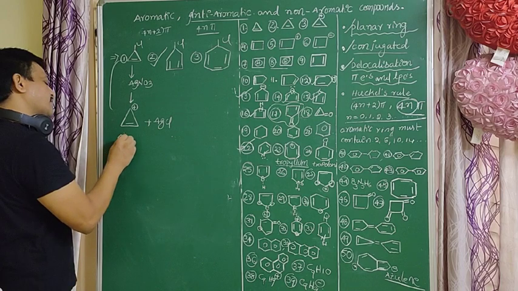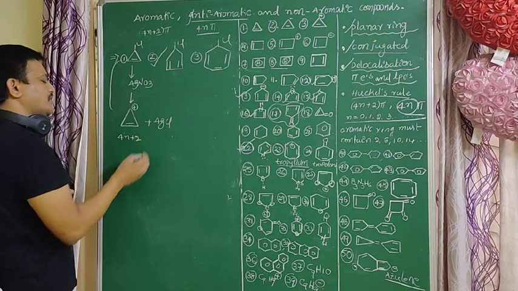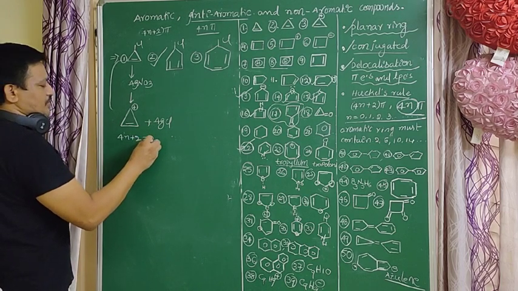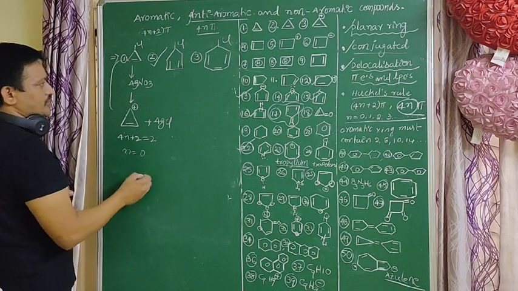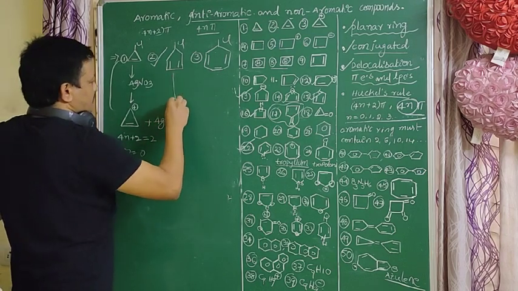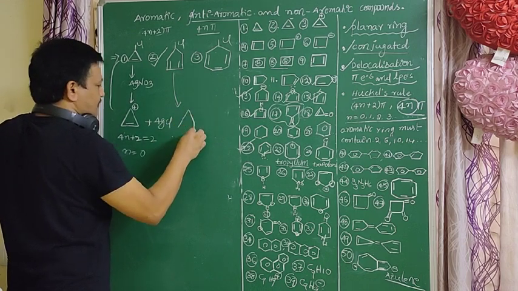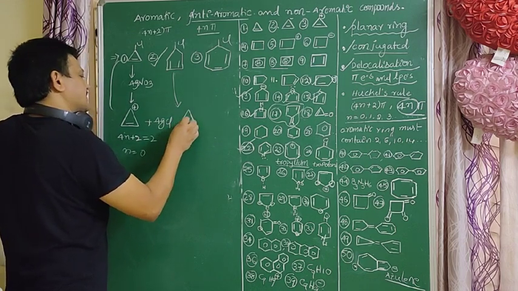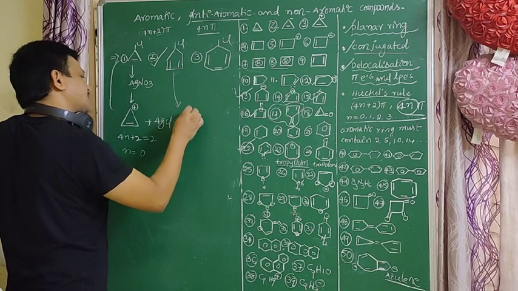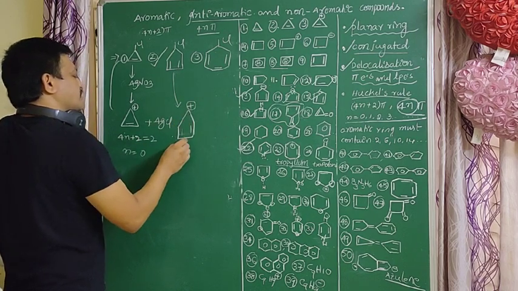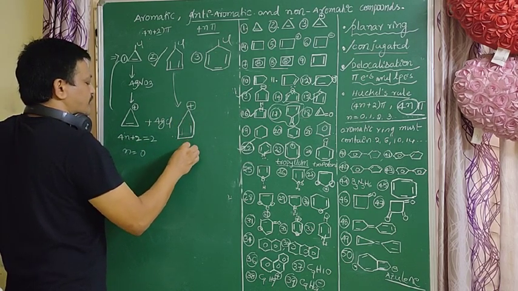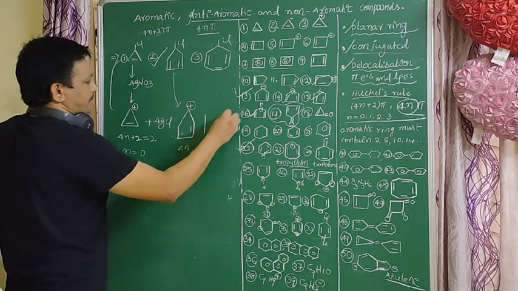This is an aromatic compound: 4n plus 2 equal to 2, so n equal to 0. After reacting with AgNO3, this molecule converts to this, with a plus charge here. So it is an anti-aromatic compound; it follows the 4n rule.